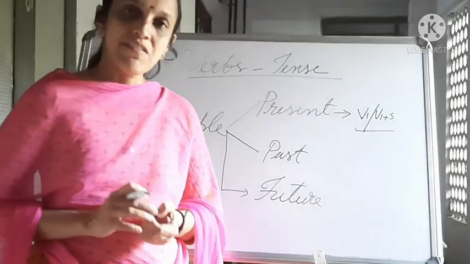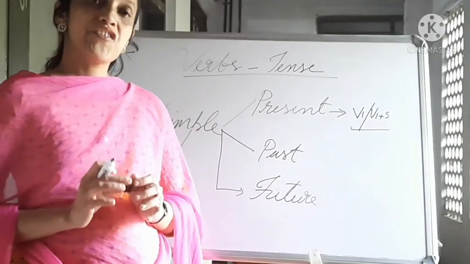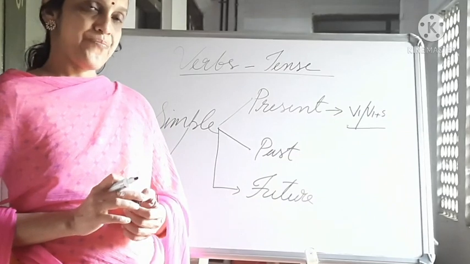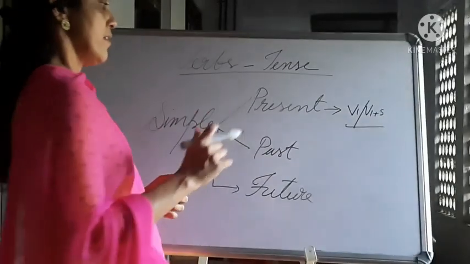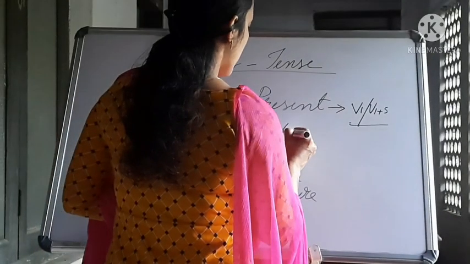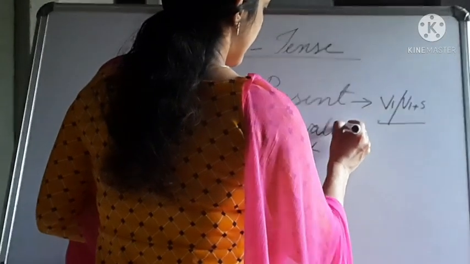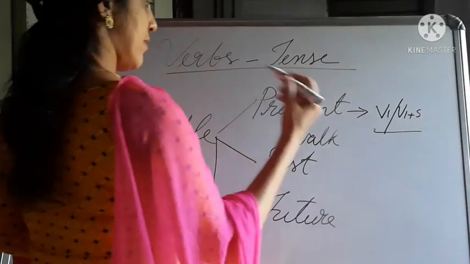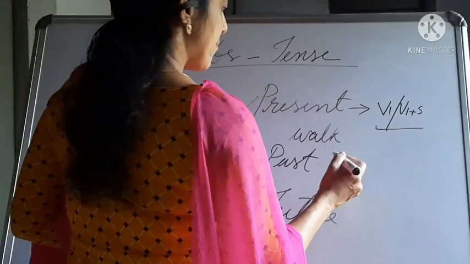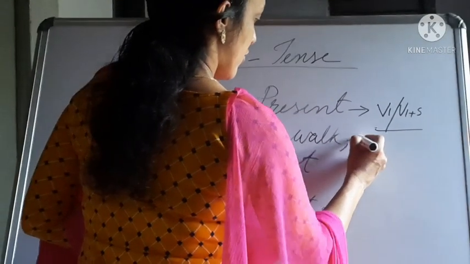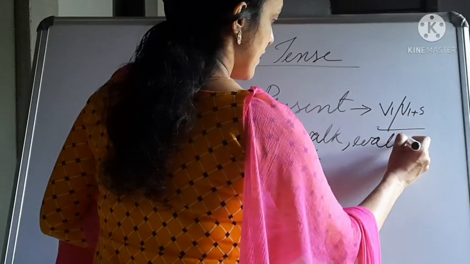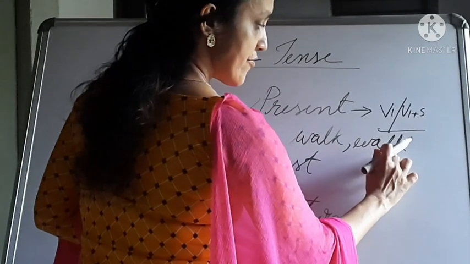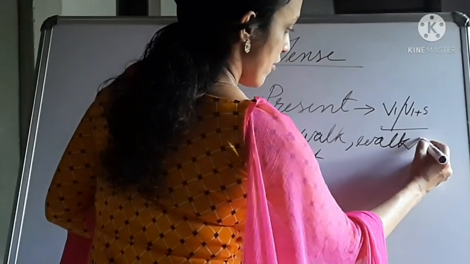Do you know what V1 is? V1 means the root form of the verb. For example, walk. This is the root form, the V1 form. And what is V1 plus S? That is walk plus S, which is walks.